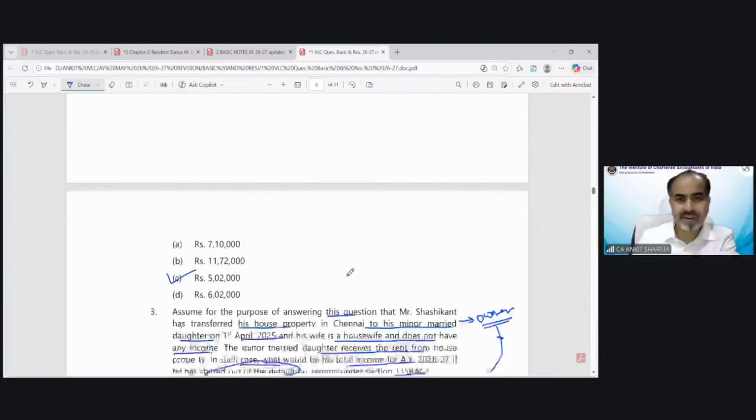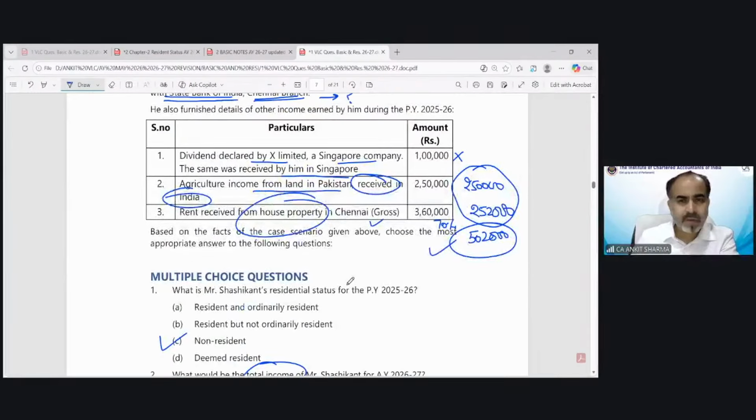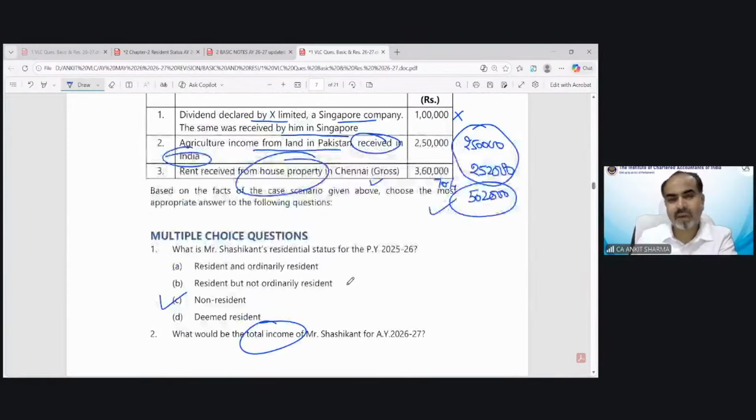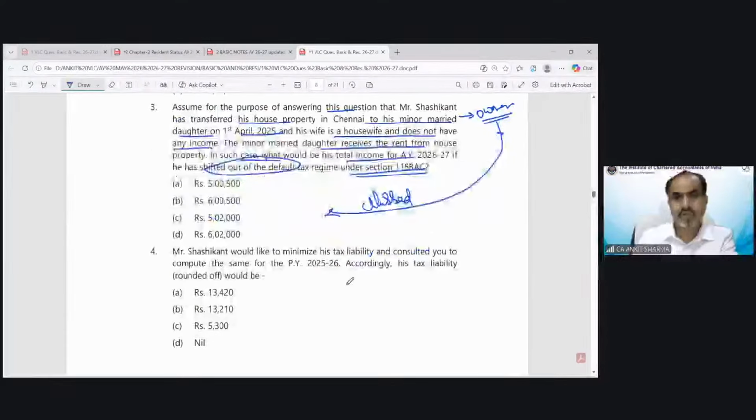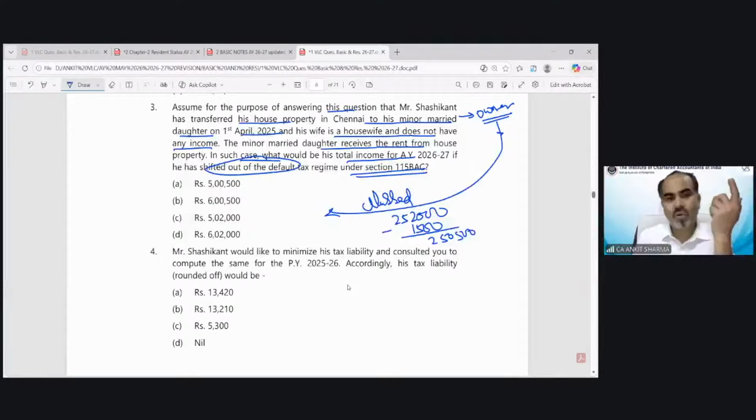How much is the rental income? Rental income is 3,60,000. Technically 2,52,000 is going to be clubbed in the hands of Mr. Shashikant, and out of that we can claim the exemption of clubbing income of 1,500 rupees. The remaining value is going to be clubbed, 2,50,500. And the value already included is 2 lakh rupees. So the correct answer would be option number A. So this is a clubbing provision. We have just discussed it over here.